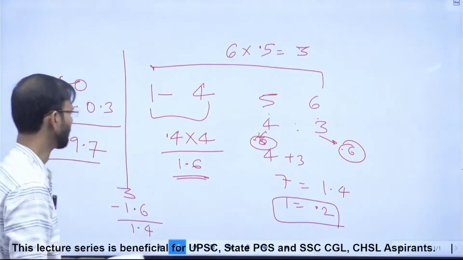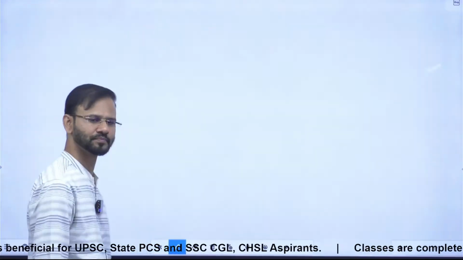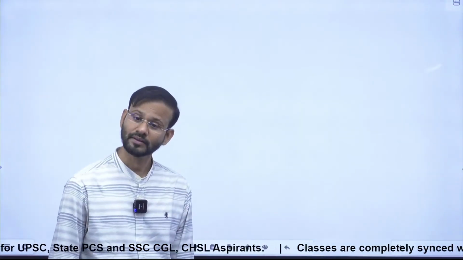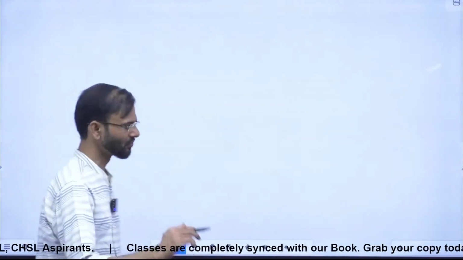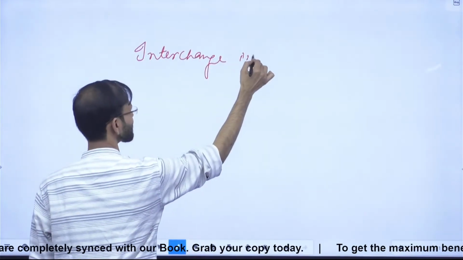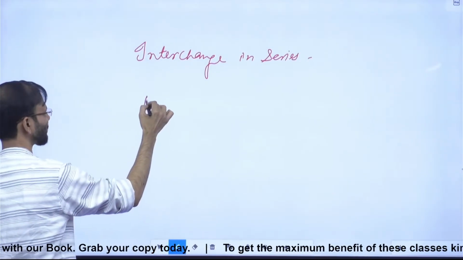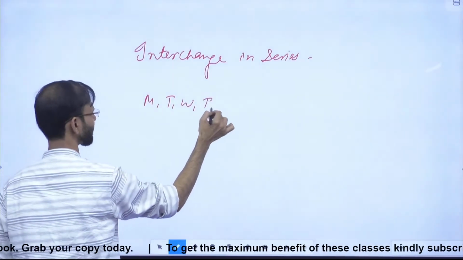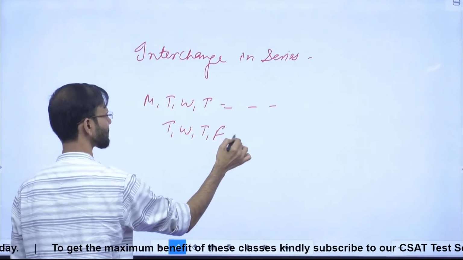How come? This question, tell me, which approach is this question based on, do you know? No. Within averages we have studied different concepts. So one concept was interchange in series. Do you remember that? Which type of questions were there? Like the temperature of Monday, Tuesday, Wednesday, Thursday was something, and the temperature of Tuesday, Wednesday, Thursday and Friday was something.